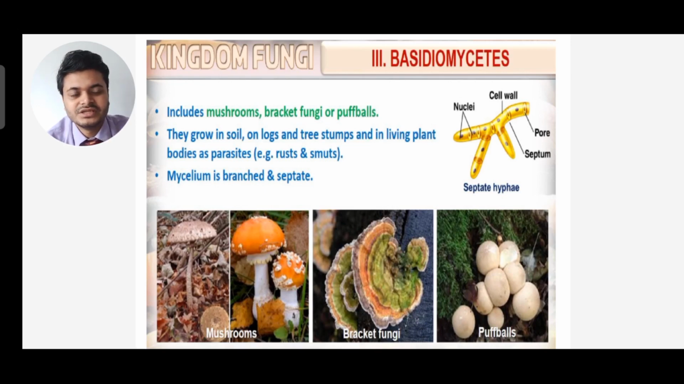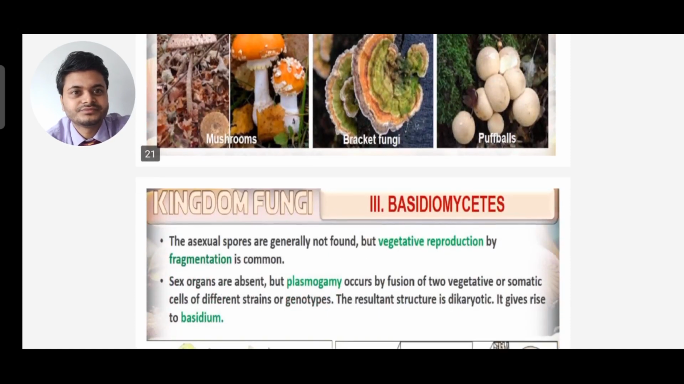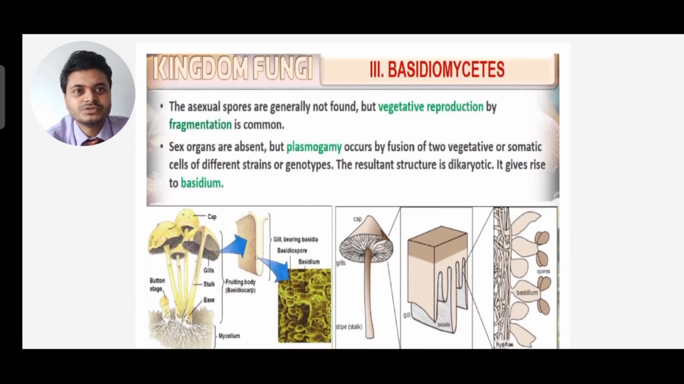Here in Basidiomycetes, an example is Agaricus, that is an edible fungus that is sold in the market. We call it the mushroom we eat. In Basidiomycetes, the asexual spores are generally not found, but vegetative reproduction by fragmentation is common, and sex organs are absent, but plasmogamy occurs by fusion of two vegetative or somatic cells of different strains or genotypes. The resultant structure is dikaryotic and it gives rise to basidium.